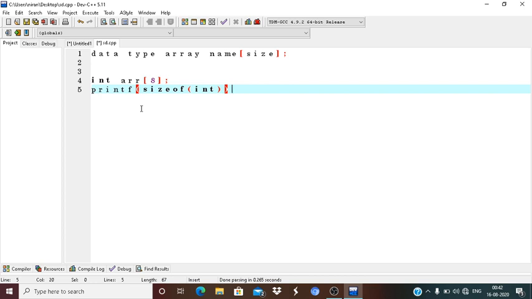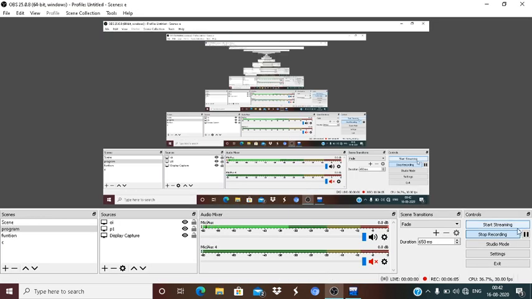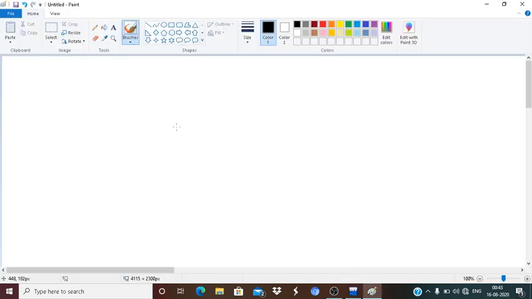So it will take consecutive memory locations. I can show you. Suppose it is.